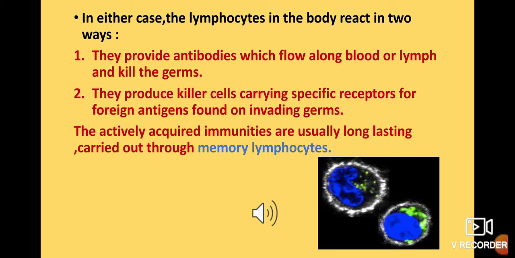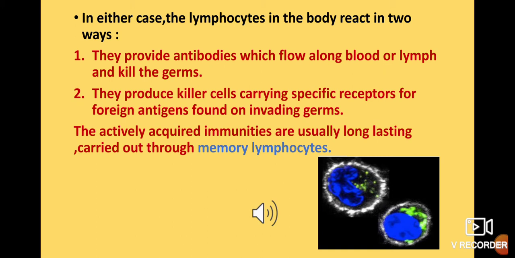There is a picture down here. This is a picture of a killer cell. So this way, actively acquired immunity is usually long lasting, means it lasts for long. Why is it lasting for long? It is because it works with the mechanism of previous infection.